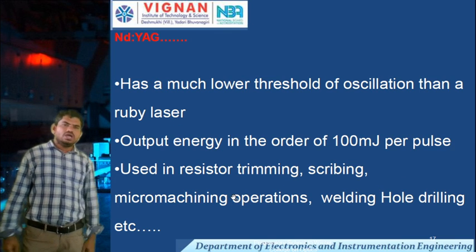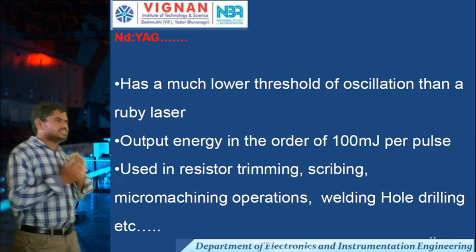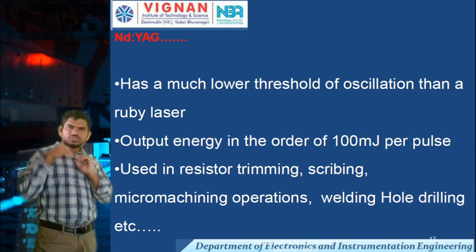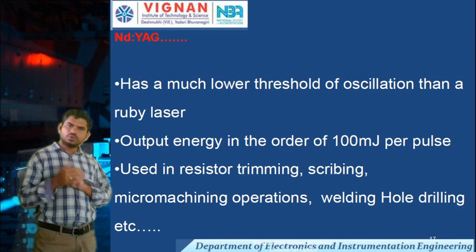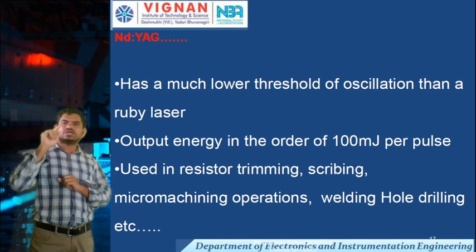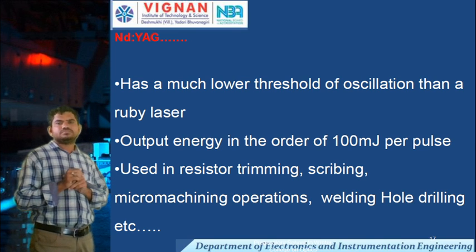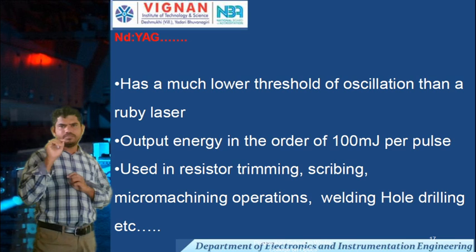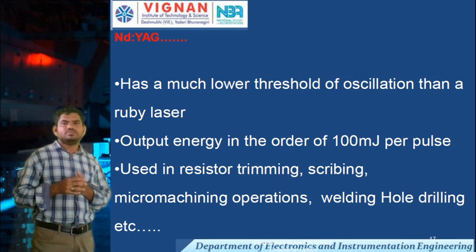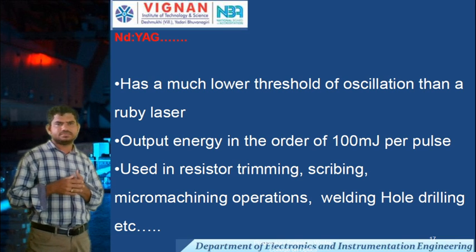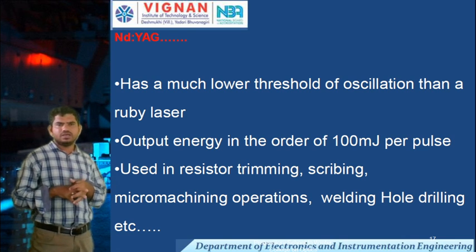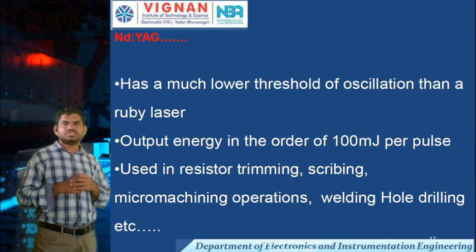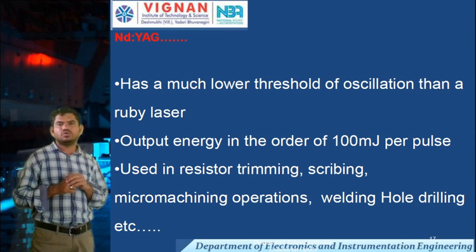Next, ND-YAG lasers have a much lower threshold of oscillation than a ruby laser. Output energy is in the order of millijoules per pulse. It is used in resistor trimming, scribing, micro machining applications, welding, and drilling purposes. We are using these ND-YAG lasers.